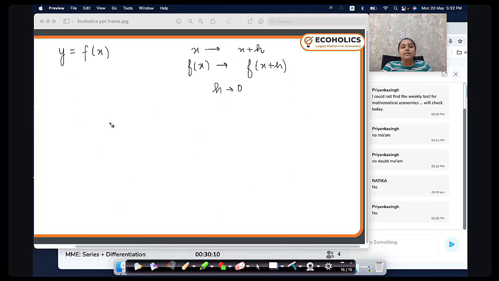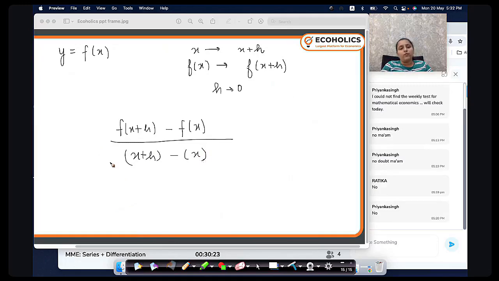So we say that a change in y will be the new value taken by y minus the old value of y, over the new value of x minus the old value of x. This is change in y upon change in x. Now we just put the limit here that h approaches 0.